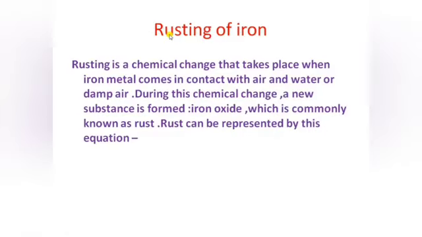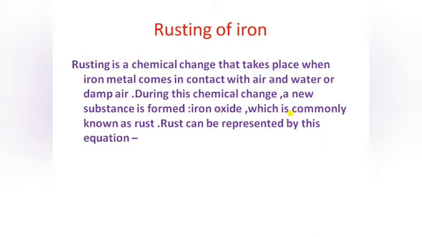That is rusting of iron. Rusting is a chemical change that takes place when iron metal comes in contact with air and water, or we can say damp air. During this chemical change, a new substance is formed, that is iron oxide, which is commonly known as rust.